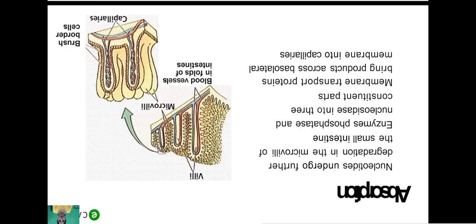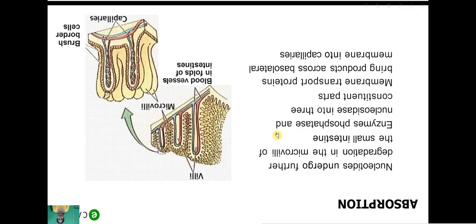Now absorption. Nucleotides undergo further degradation in the microvilli. Enzymes phosphatase and nucleosidase break them into three constituent parts, and membrane transport proteins bring the products across the basolateral membrane into capillaries.